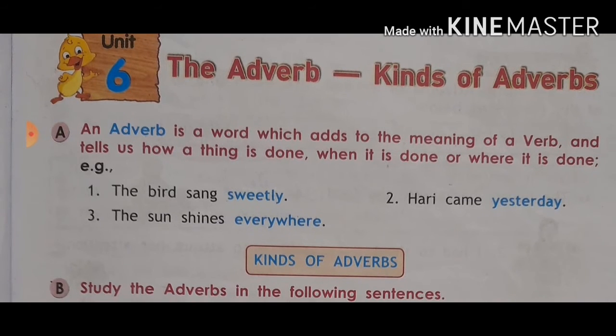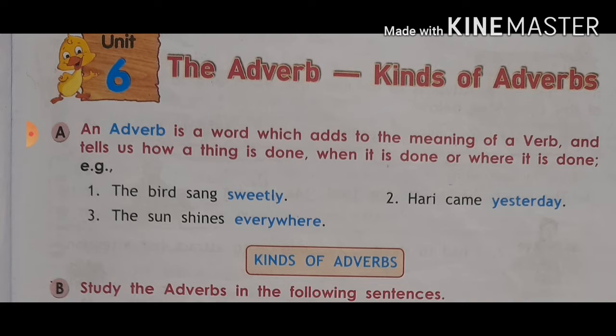If you have a grammar textbook, you can see it there, and if you don't, please look at the screen and listen to me carefully. An adverb is a word which adds to the meaning of a verb and tells us how a thing is done, when it is done, or where it is done. This is quite different from the adjective.